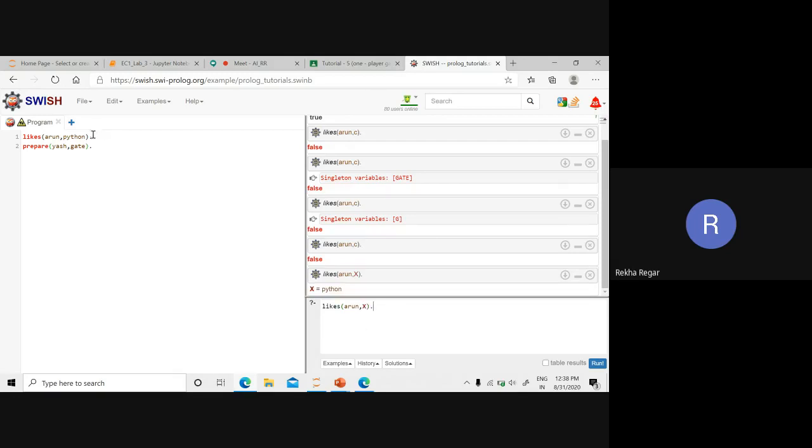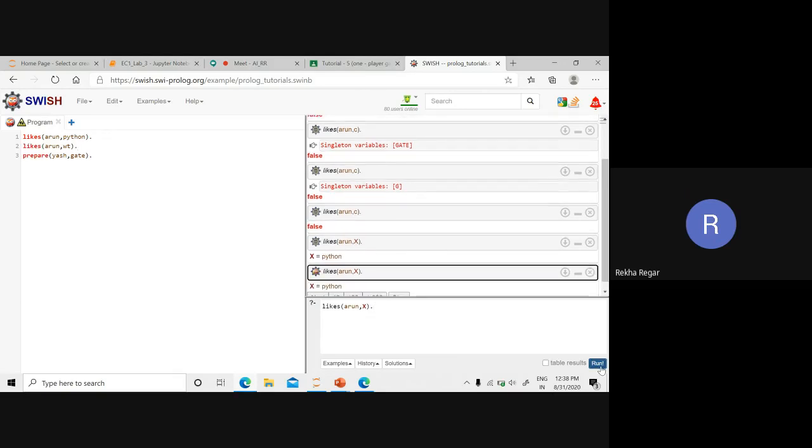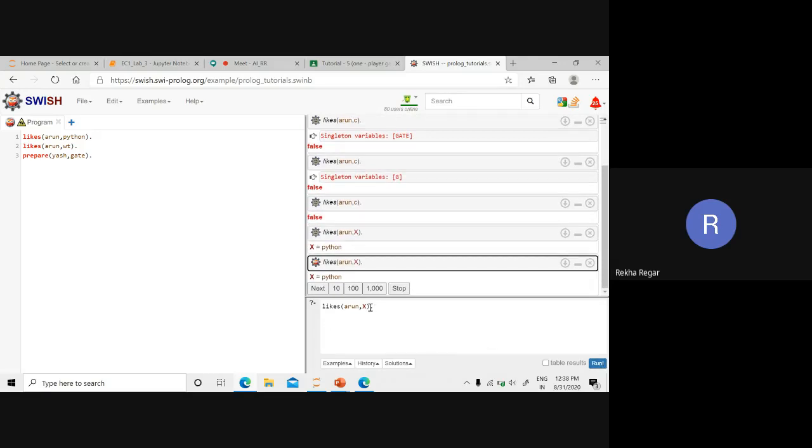Likewise, suppose I write again likes, Arun likes WT, and again run this. This time I will get two values. Right now we are getting only one value, the X value, which is Python.